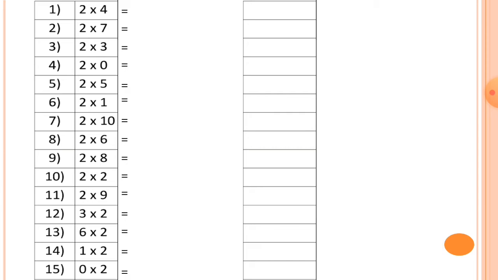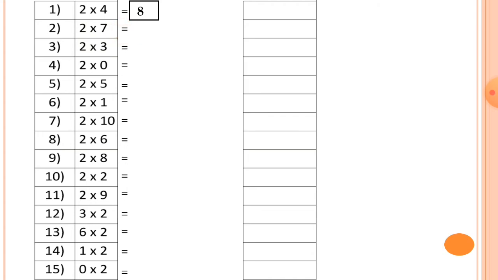So here is number 1. Let's start with number 1. Here is 2 4s. So 2 4s is equal to 8. If you know the tables very well, this can be very easy for you. If you know the table, then and only then can you easily solve this type of worksheet or multiplication fact table. Now 2 4s is 8.